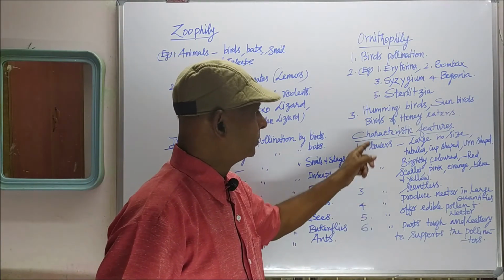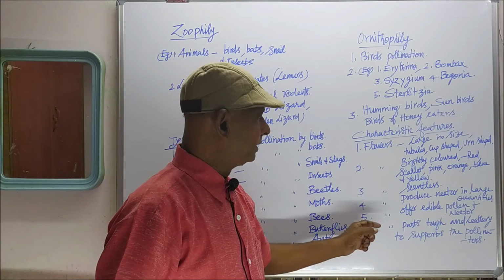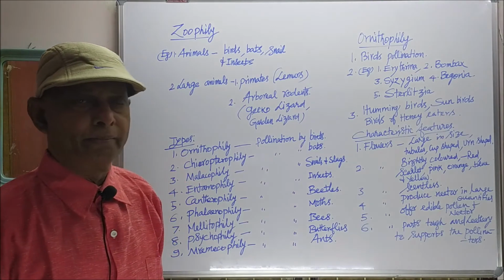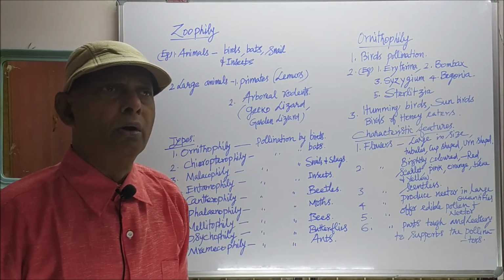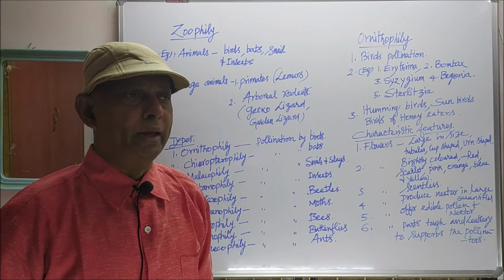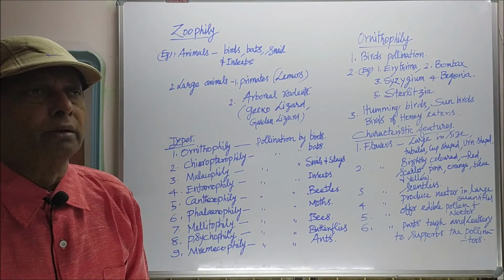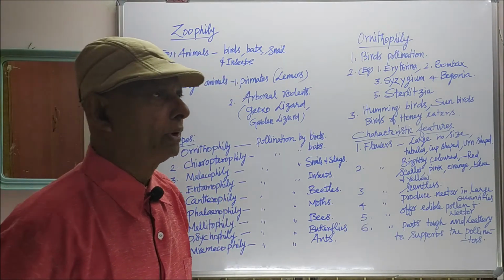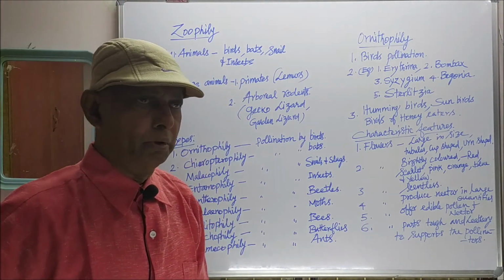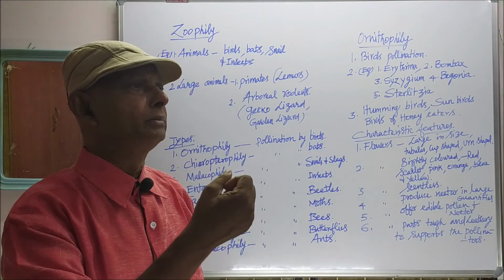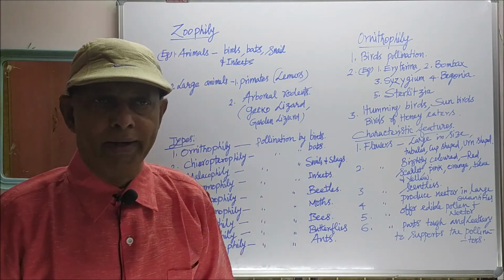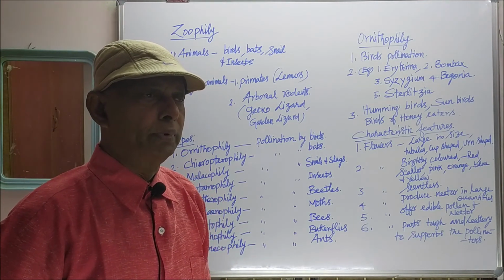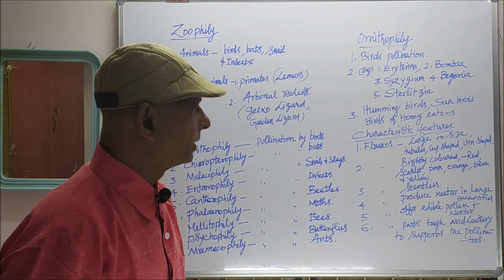Next one, these bird-pollinated flowers offer edible pollen and nectar. The pollens are edible pollen. They are the food for the visiting pollinators. The birds will like the pollen grains of these flowers. So in order to collect the edible pollen and the honey juice, the nectar, the pollinating birds will visit the plant.